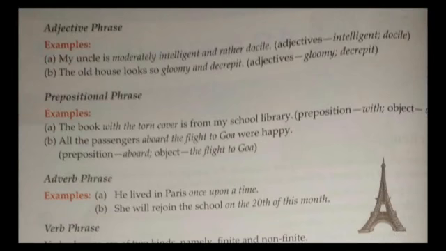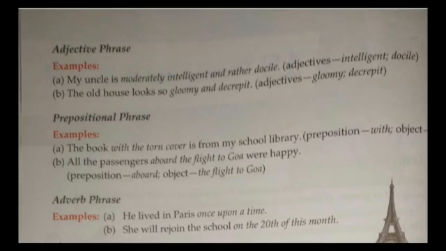When it works like an adjective, like my uncle is moderately intelligent and rather docile. Like my uncle is moderately intelligent also and he is docile also. So here intelligent, docile is an adjective, they're working as adjective, right? And the whole thing is that अगर वहाँ से separate कर दिया जाए from the verb is, then only the phrase will remain there and we can see this whole phrase is working as an adjective and therefore we will say that it is an adjective phrase. Okay.